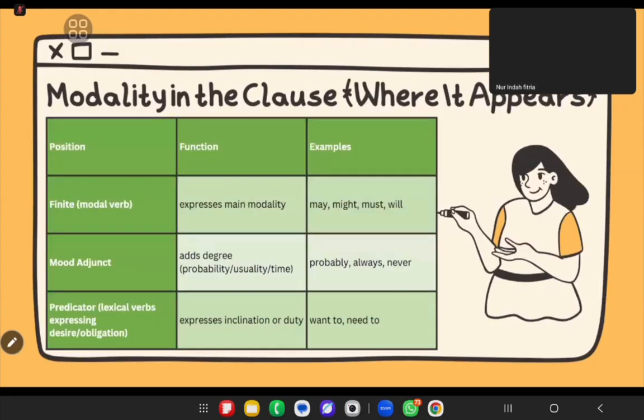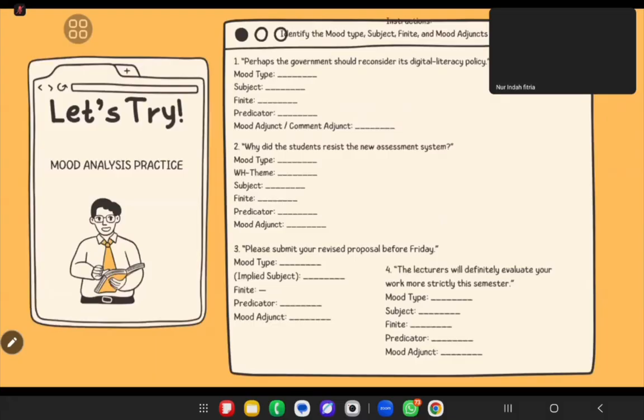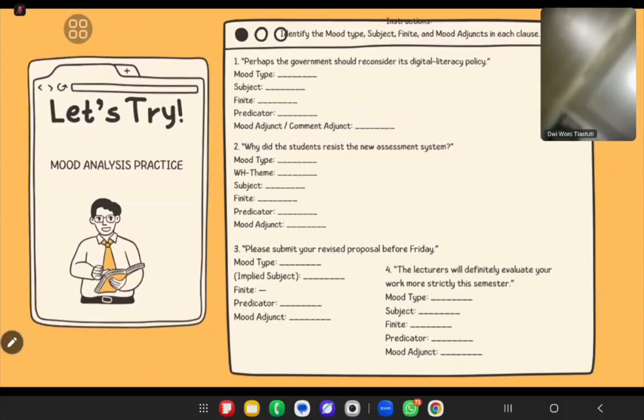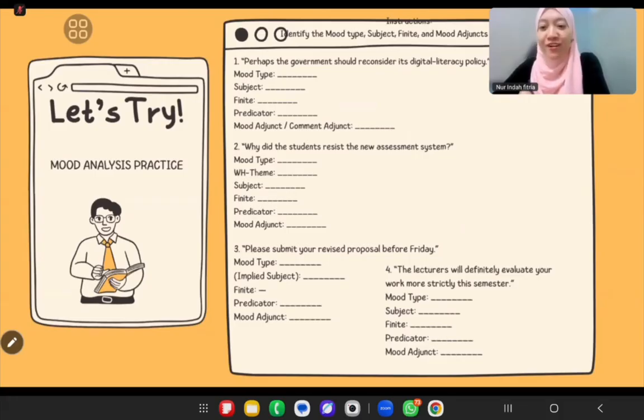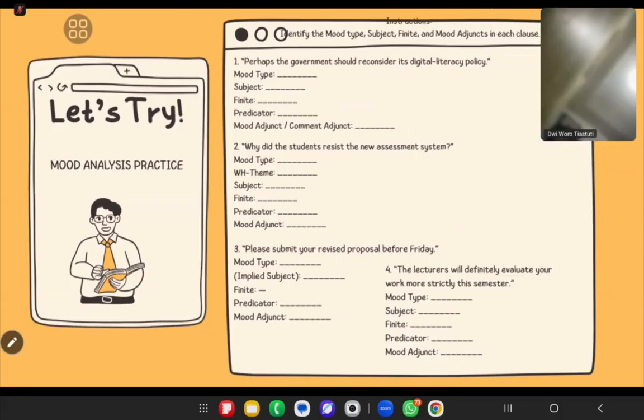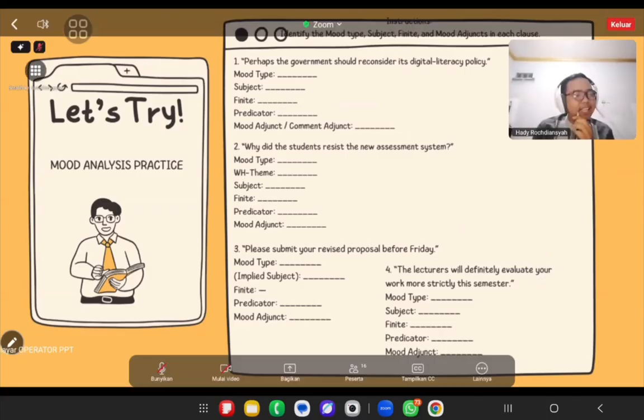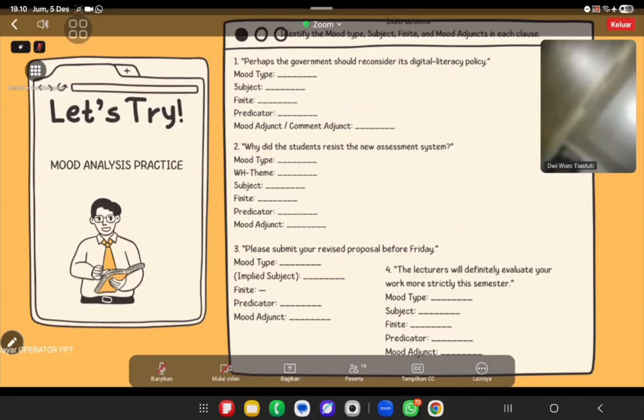Declarative. Yes, that's right. That's declarative. How about the subject? The subject should be the government. And of course, the finite modality we have here is the "should". Is that correct? Yes, the modal. Correct.